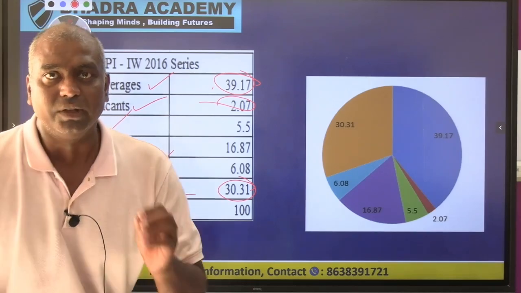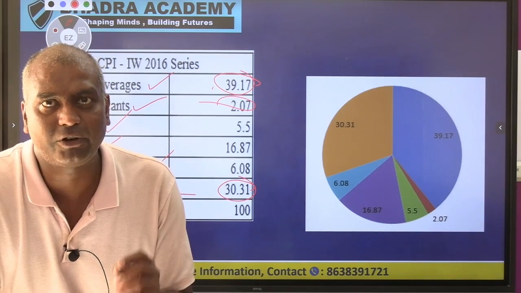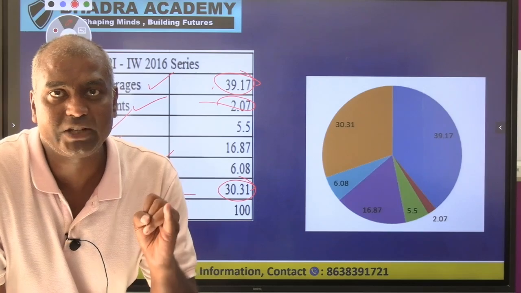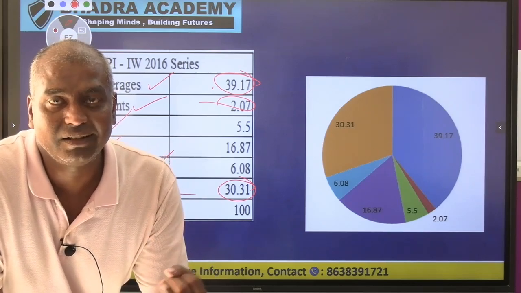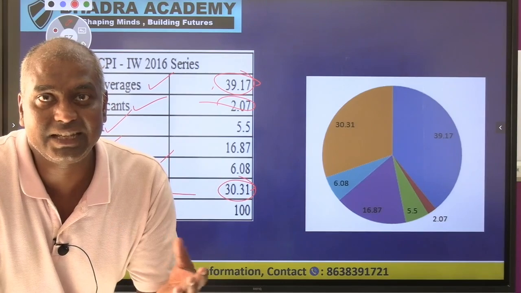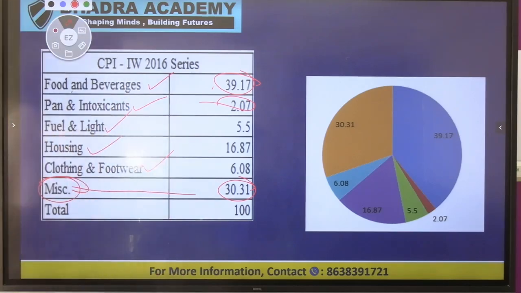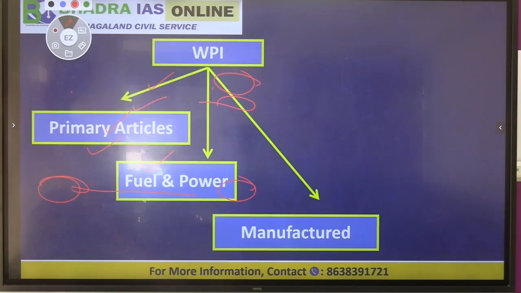Clear? So now for your prelims preparation, you need to study price level, the concept of inflation, deflation, reflation, disinflation, stagflation, and the division of CPI and the WPI.